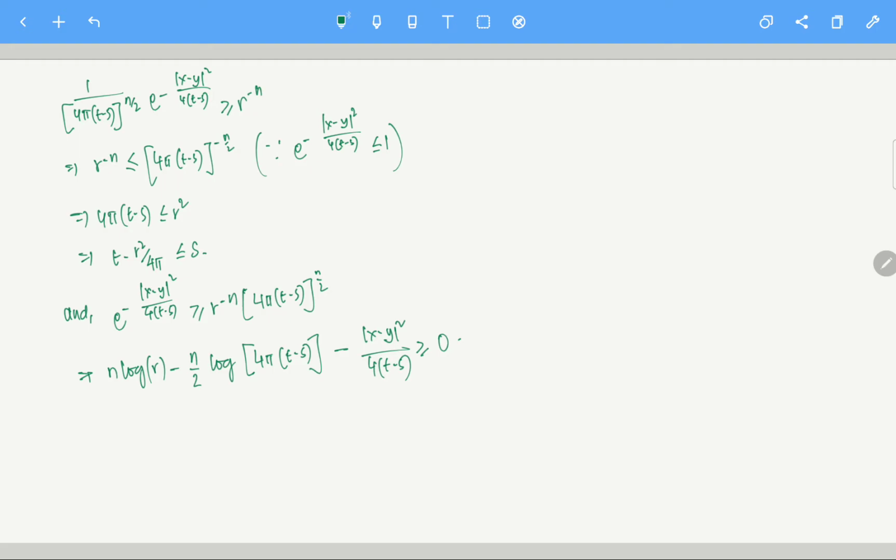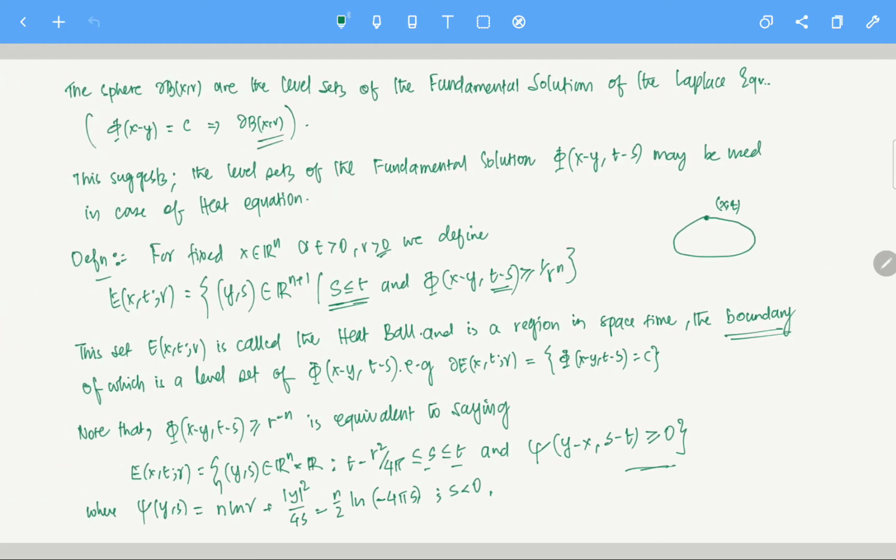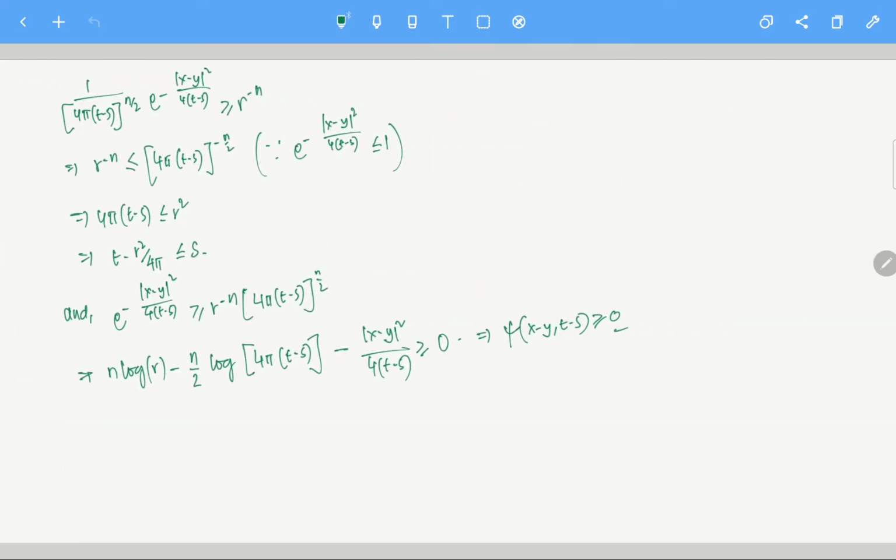So if you look at it, this particular thing is basically psi of (x minus y, t minus s) greater than or equal to 0. That's what it is written. You see, here there is nothing special. Psi is symmetric about x minus y, so psi of x minus y and psi of y minus x is essentially fine, but you can't change t and s. Okay, you can't change t and s. So here I wrote it like this.